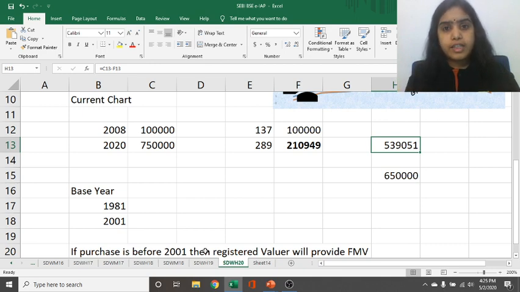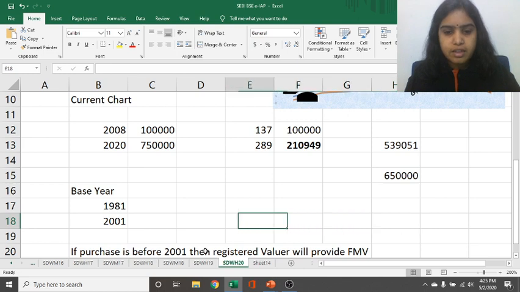If indexation was not there, if we had not done this entire procedure, then the difference between this buying and selling price is 6.5 lakh rupees. We would have to pay the tax on this 6.5 lakh rupees, but because of indexation we will have to pay on 5.39 lakh rupees only.